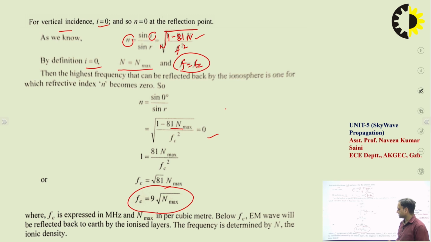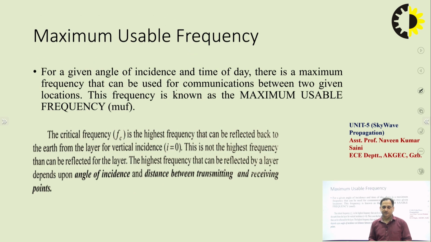So fc is expressed in megahertz and n max is in per cubic meter. So below fc, the EM wave will be reflected back to the earth by the ionospheric layer, and this frequency is determined by the ionic density. So based on the ionic density, we can find the critical frequency of all the layers. Okay, so based on the different layers, the critical frequencies can be calculated.